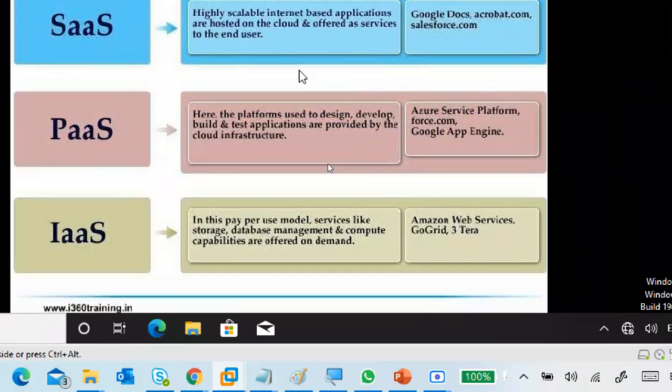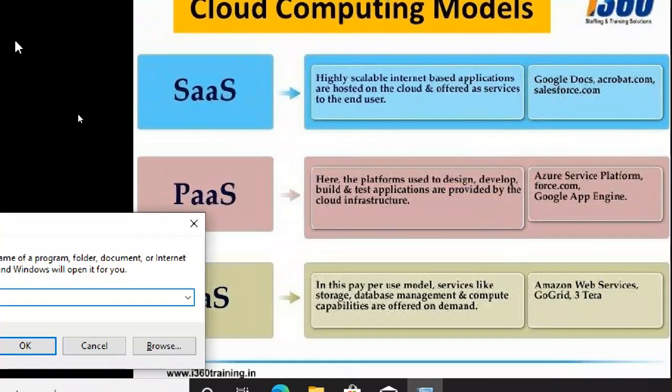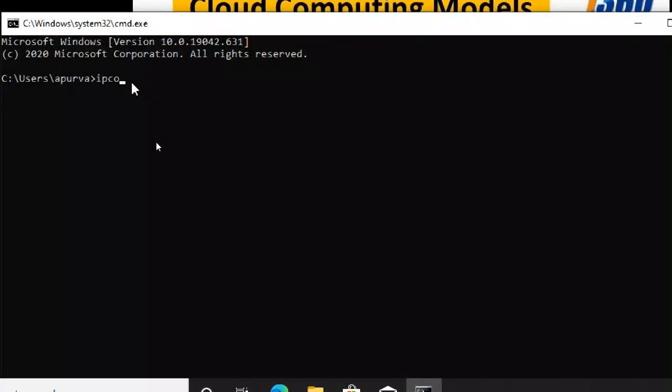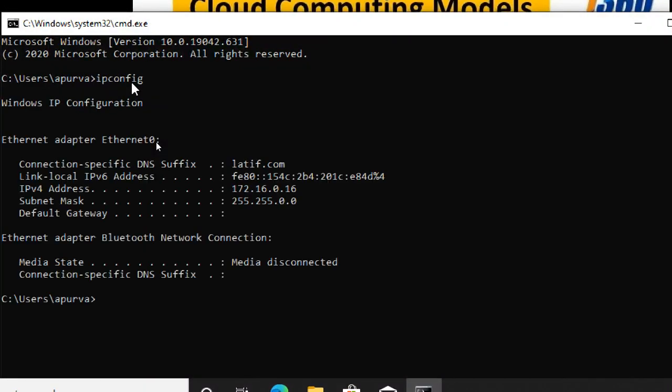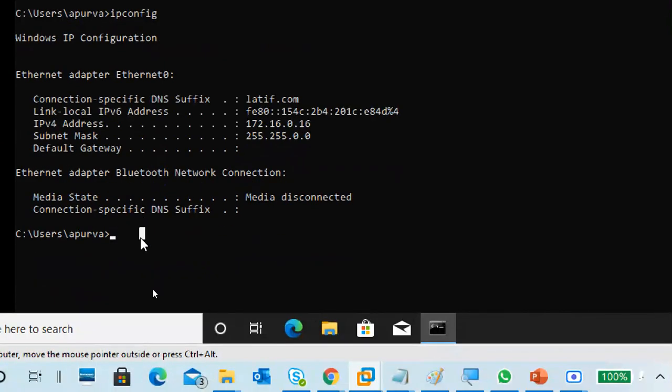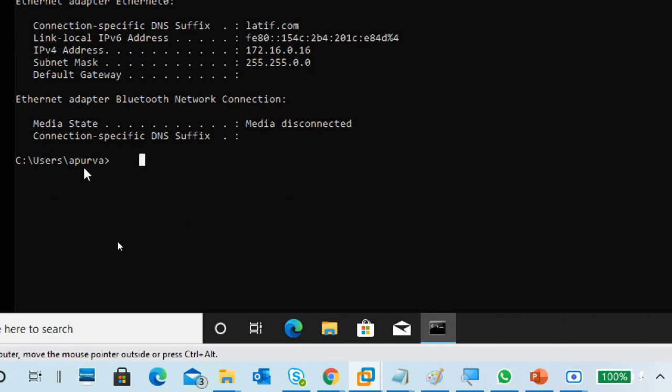But I have to check my IP address. CMD, ipconfig. Still I have 16 only. Now what to do? In the reservation I changed it to 12, but I still have the old one. I want to remove the old and get the new one. Tell me the command. I told the command two times. Which command removes the old one?